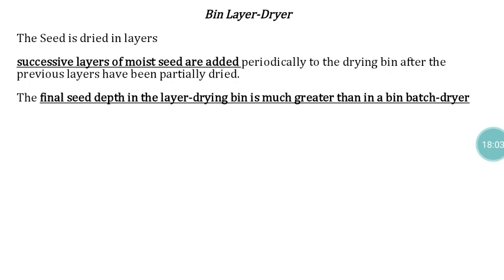After substantial removal of moisture from the first layer, the second layer is added, then heated air is flown, and moisture is lost again. Like that we keep adding successive layers. Because of that, the final seed depth in the layer drying bin is much greater than in the previous dryer.